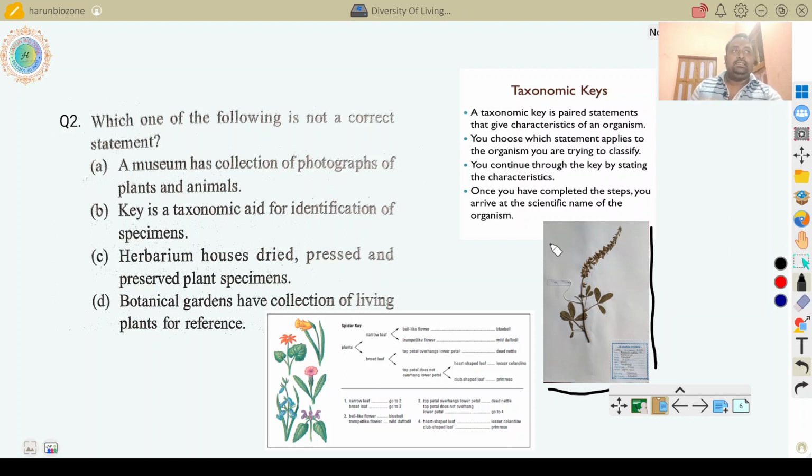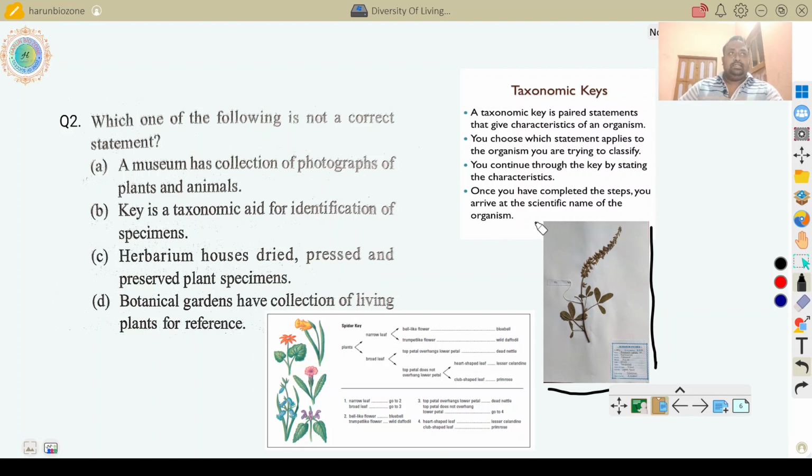And the world's largest herbarium is in Kew, London, the Royal Botanical Garden, where 7 million herbarium specimens are preserved. The oldest herbarium is in Italy, and the father of Indian herbarium is William Roxburgh. These are important MCQ questions.